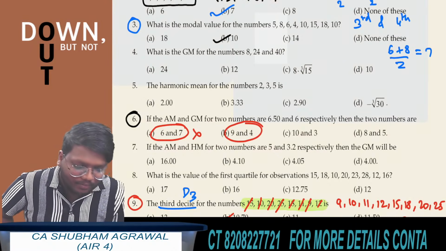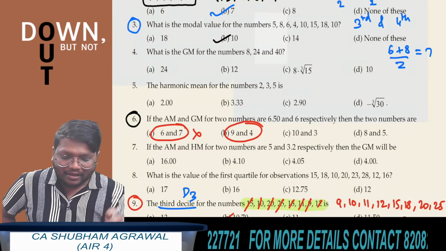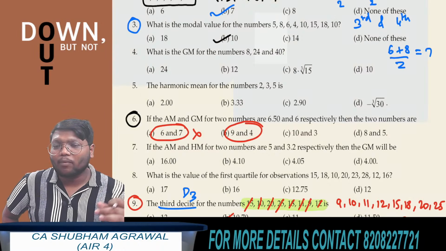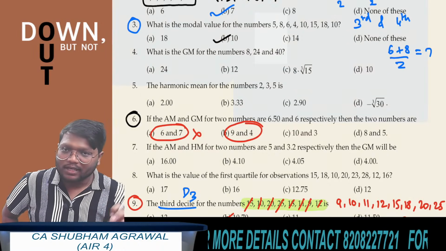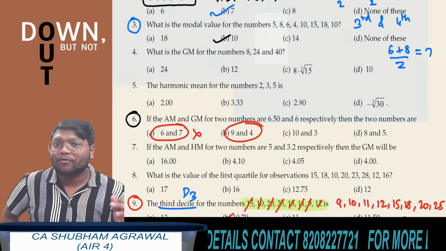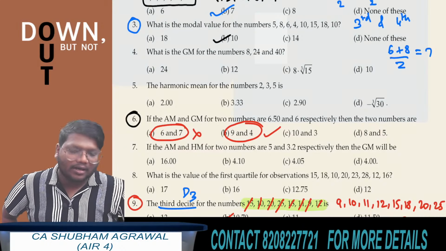Now check option B, 9 and 4. Check whether the arithmetic mean of 9 and 4 is 6.5. 9 plus 4 is 13, and 13 upon 2 is 6.5. Yes, the arithmetic mean we are getting is 6.5. Now find the geometric mean of 9 and 4. 9 multiplied by 4 is 36, and the square root of 36 is 6. So option B is the correct answer.